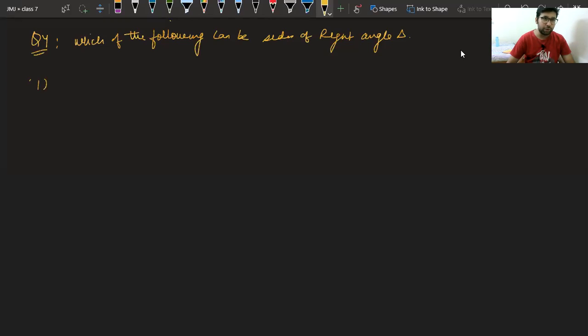Now question number 4. Let's see the first part. We have three sides: 2.5 centimeter, 6.5 centimeter and 6 centimeter. Class, we have to check whether these three sides will form a right angle triangle or not. To check that, we have